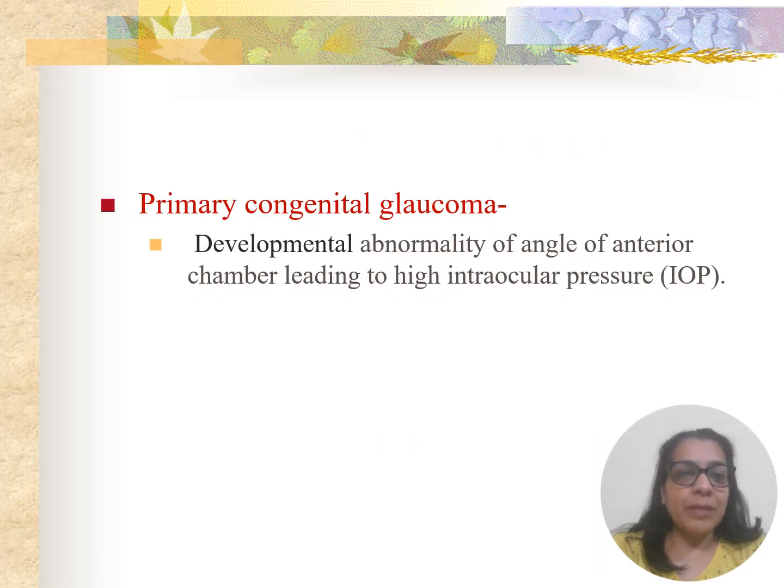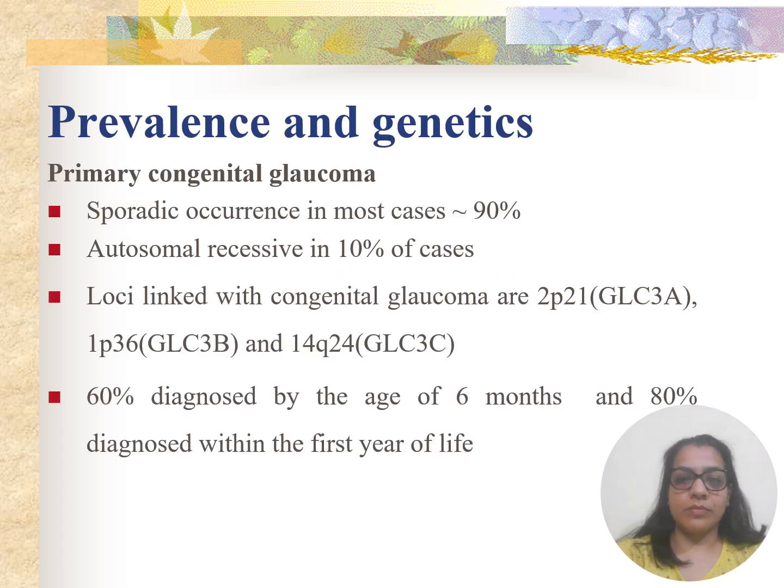So here we will primarily discuss primary congenital glaucoma, which is a developmental abnormality of the angle of the anterior chamber leading to high intraocular pressure. Now if we talk about prevalence, 90% of the cases of primary congenital glaucoma are sporadic in origin. Only 10% have an autosomal recessive pattern, and mostly the loci have been found on 2p21, 1p36 and 14q24 chromosomes.